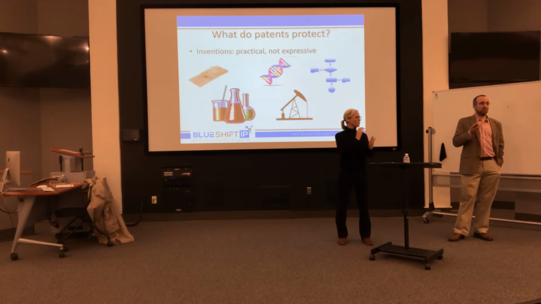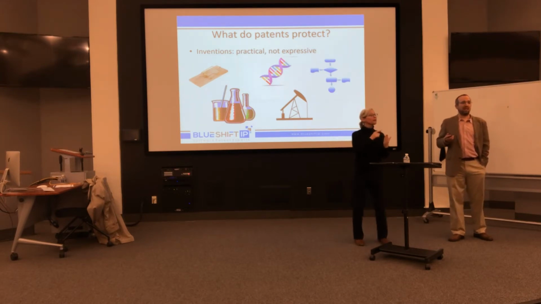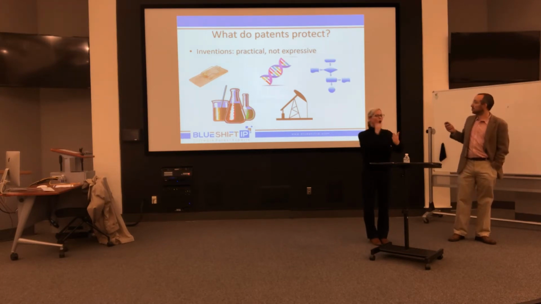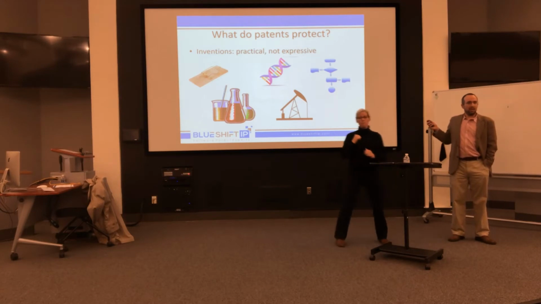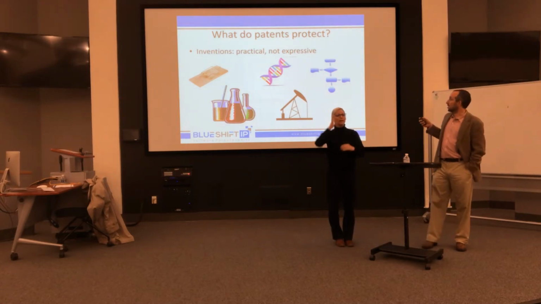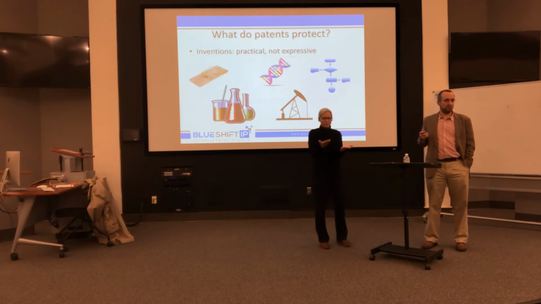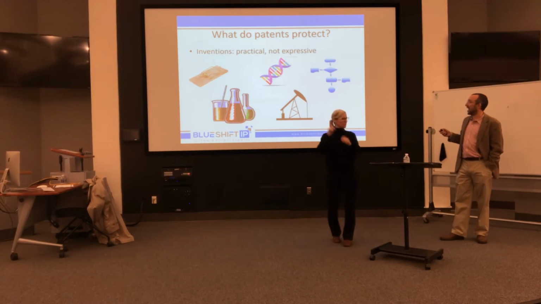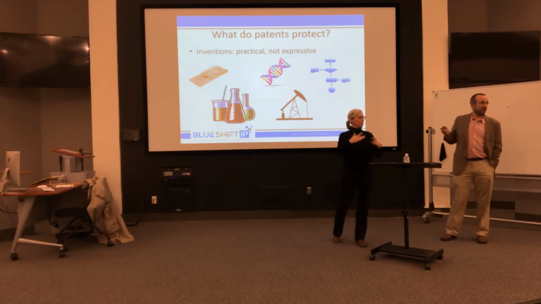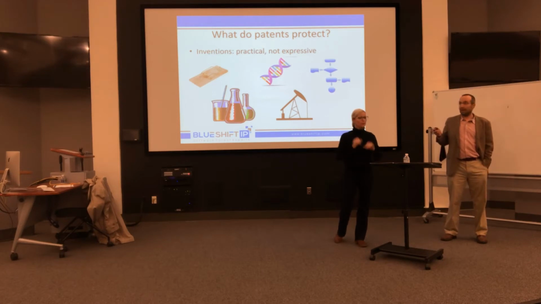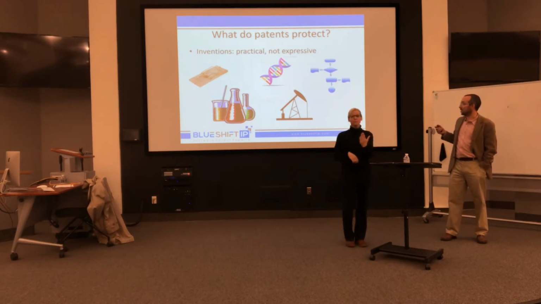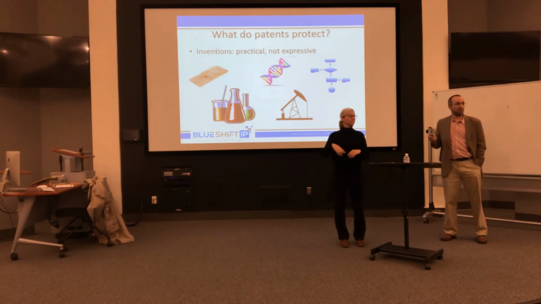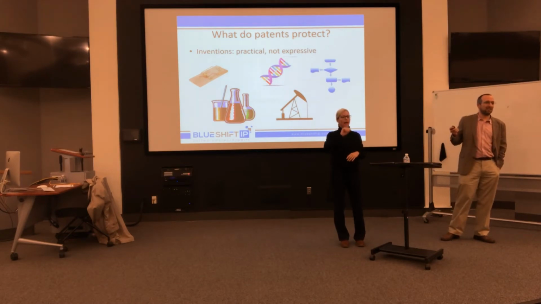Copyright applies to what we call works of expression, like written works, artwork, music, film. Patents apply to inventions. Inventions are things that are practical, that do things that are useful. And here I've got some illustrations of the main categories of invention that are patentable, and that distinguish what's patentable from what's copyrightable. The first is machines, devices. Often in patents we use the term apparatus. Physical products that do something useful.